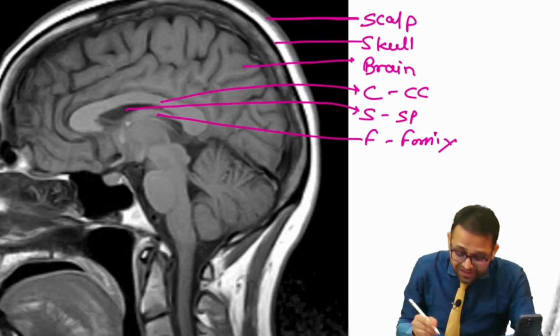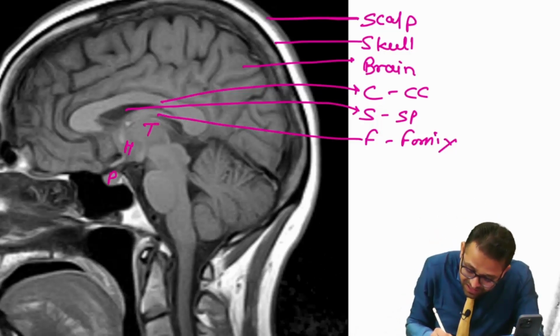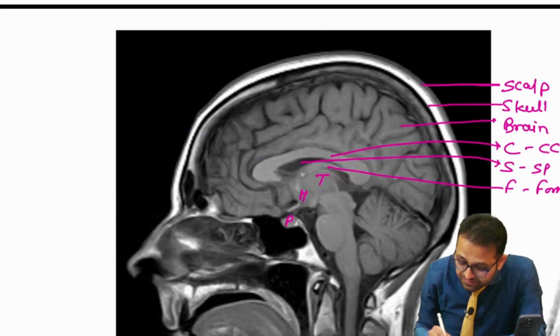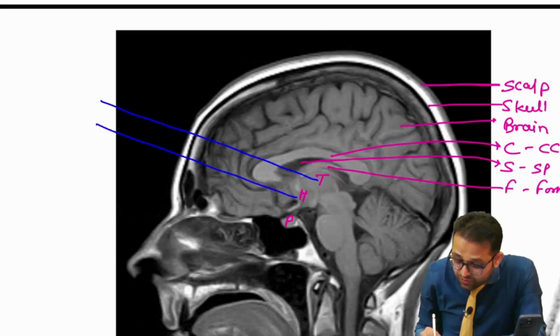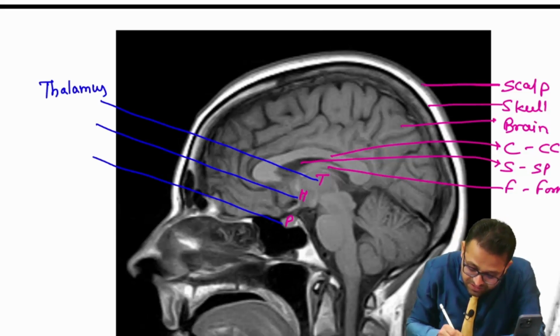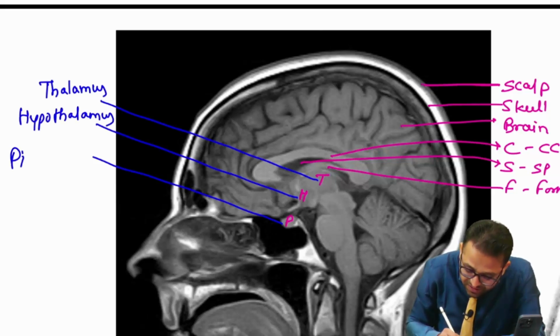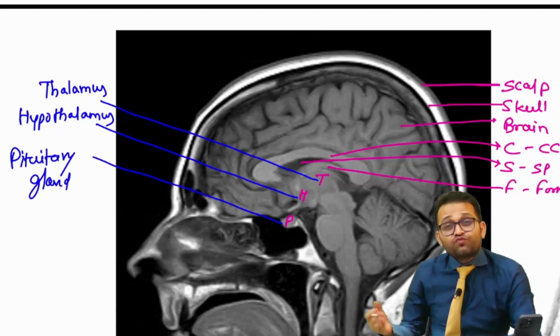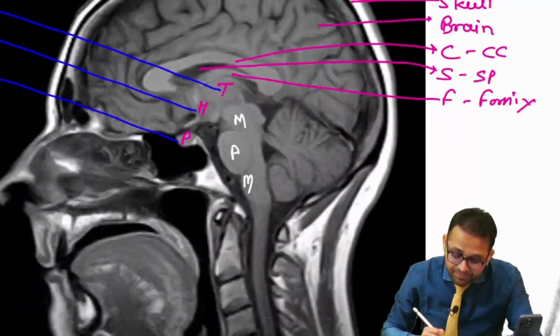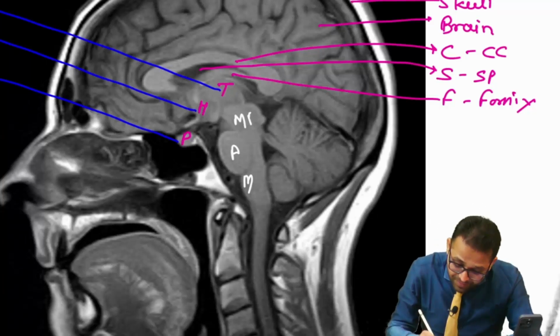Then I told you there is our T, then H, and then P. These structures are thalamus, then hypothalamus, and then pituitary gland. THP is your formula. Then I told you the formula MPM. Yes, these are our midbrain, and then pons, and then medulla.